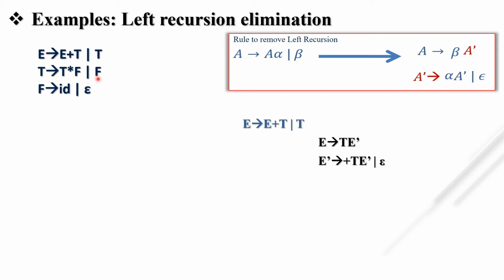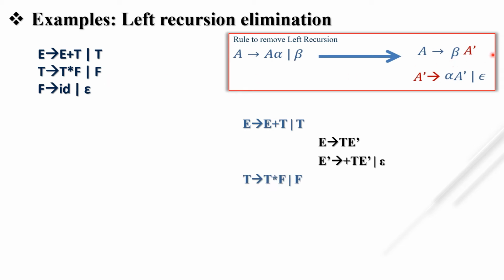It may be possible that we have more than one or two betas. Okay, if F or small a will be there, then F and small a both are our beta. So in this case, what is our alpha? Star and F. And what is our beta? Only F. So what is the answer?